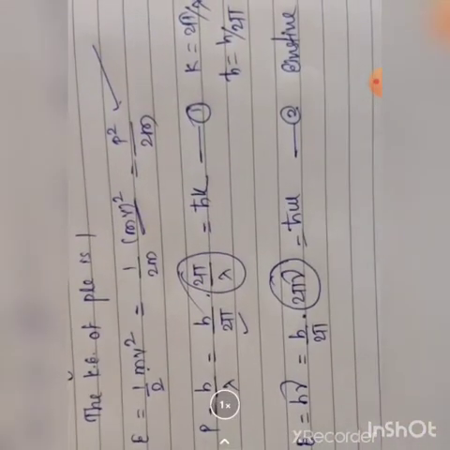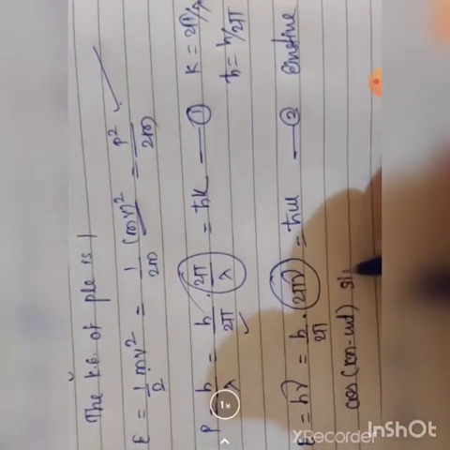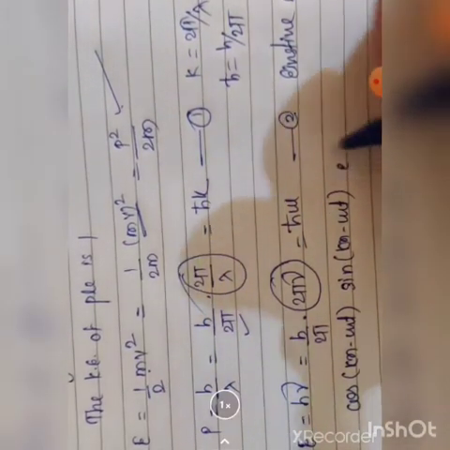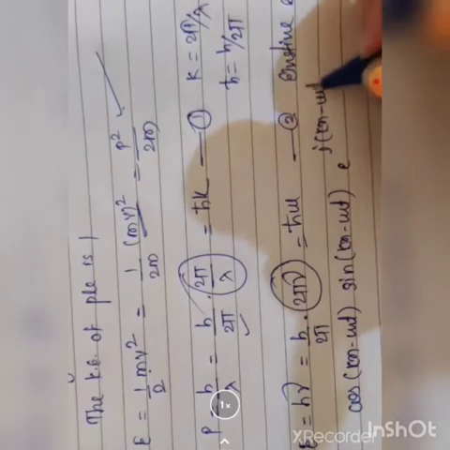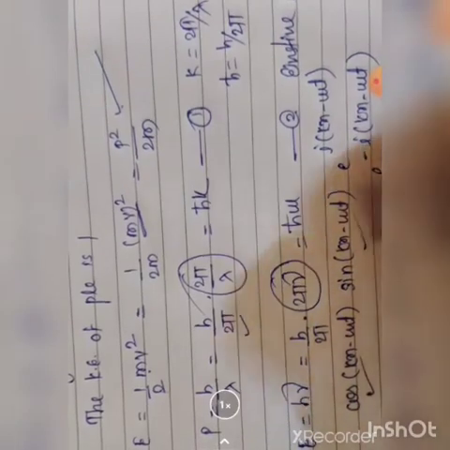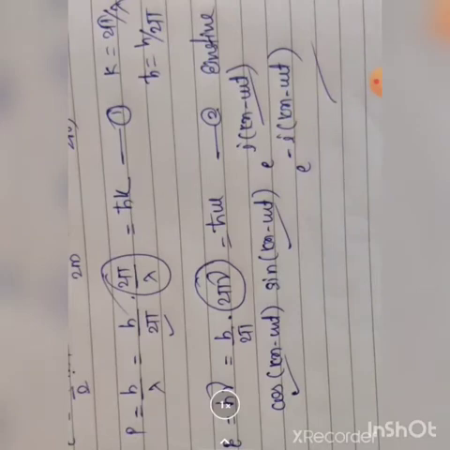Now we have to calculate the harmonic wave function. So we should have one of the terms like cos(kx minus omega t), sin(kx minus omega t), or in exponential form e raised to i(kx minus omega t), or e raised to minus i(kx minus omega t). Using these four terms, we have to calculate our equation.